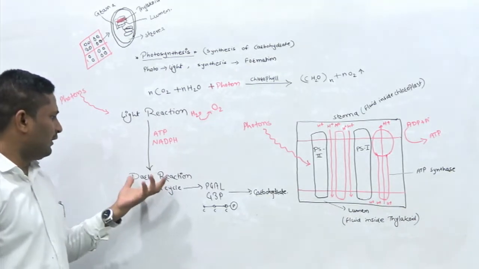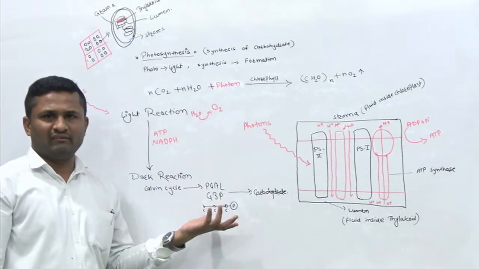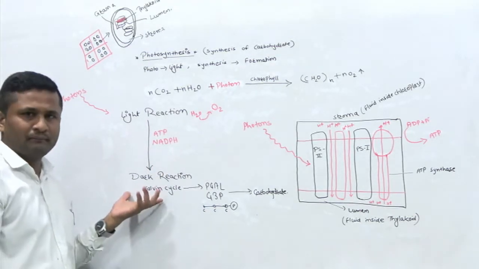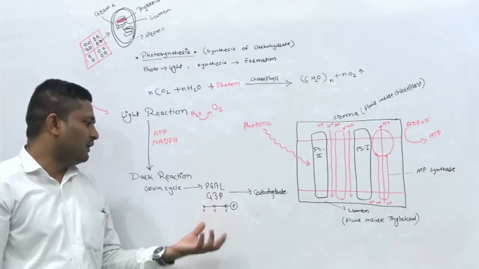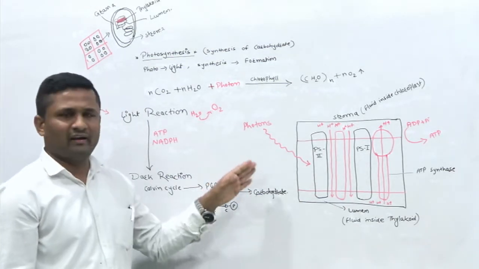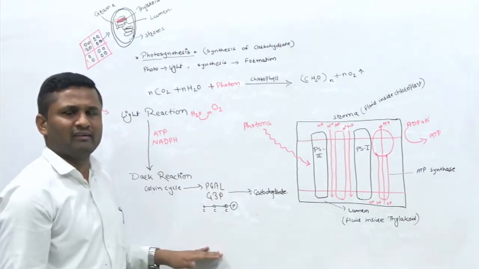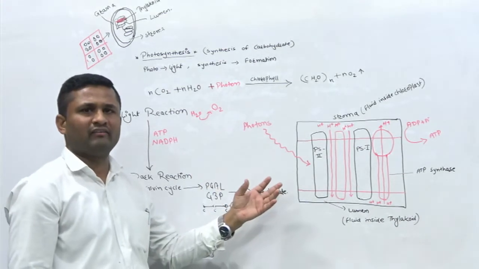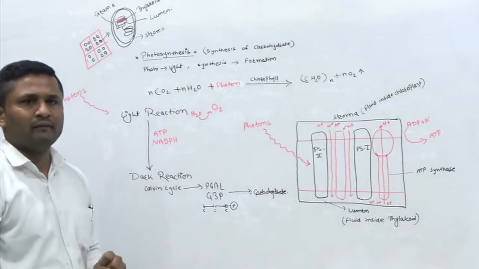In dark reaction, all of us know that the Calvin cycle will first fix the atmospheric carbon dioxide into a 3 carbon compound, that is G3P, or you may say PGAL, phosphoglyceraldehyde, or glyceraldehyde 3-phosphate, the one and the same thing. And then the chain will further elongate and synthesize certain carbohydrates. So that is the part of dark reaction.